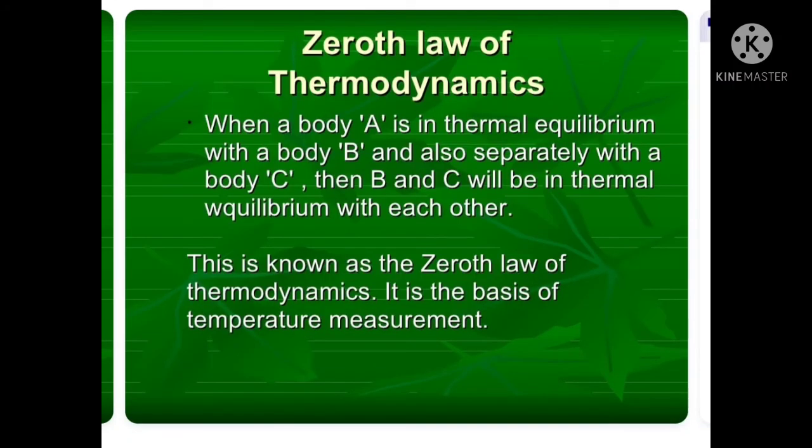Next, we shall see about the zeroth law of thermodynamics. It is the basis of temperature measurement. When a body A is in thermal equilibrium with a body B and also separately with a body C, then body B and C will be in thermal equilibrium with each other. And this is known as the zeroth law of thermodynamics.